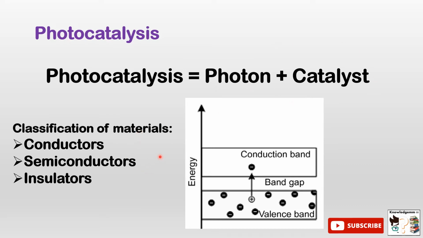A lot of semiconductors have been worked upon, like platinum, titanium, zinc, bismuth. Now there is also the concept of nanocomposites. A lot of nanocomposites have also been worked upon in photocatalysis to bring about more efficient processes.